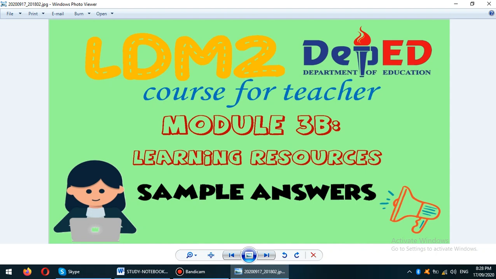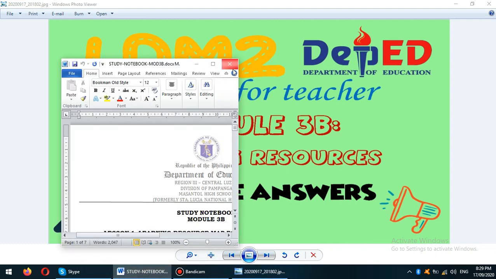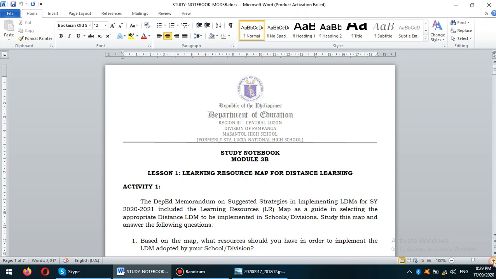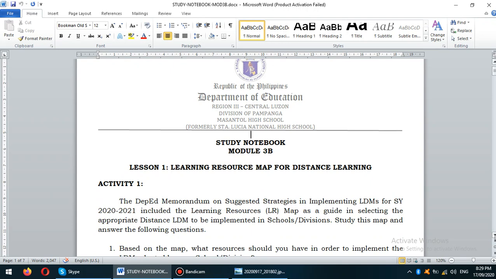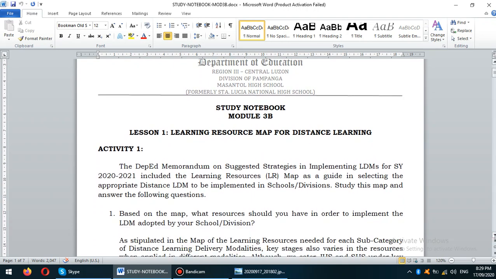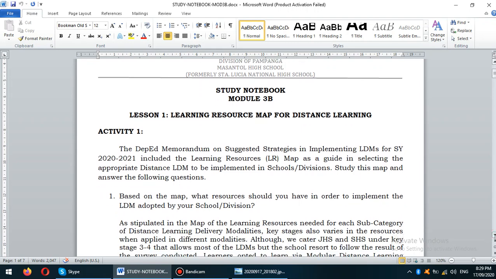Now, we are back for our LDM2 course for teacher module 3B, referring to the learning resources, and we have here a sample answers. Okay, now let's focus on this particular part for the module 3B. Actually, as I stated before, module 3 of the LDM2 comprises different tasks and is subdivided into module 3A and module 3B. Now, this would be your guide and reference in answering your study notebook and your reflection for module 3B.